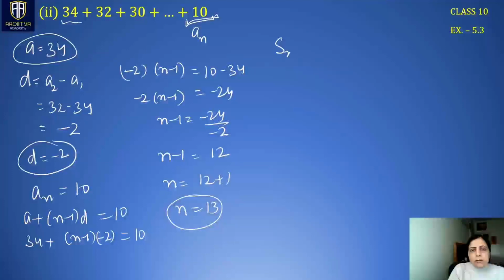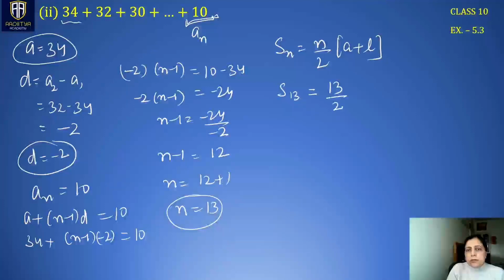So for Sn, again we are going to use the simpler formula n by 2 times a plus l. Sn here is S13. We have 13 terms in the sequence. So this becomes 13 by 2. First term is 34. Last term is 10. So this is 13 by 2 multiplied by 44.